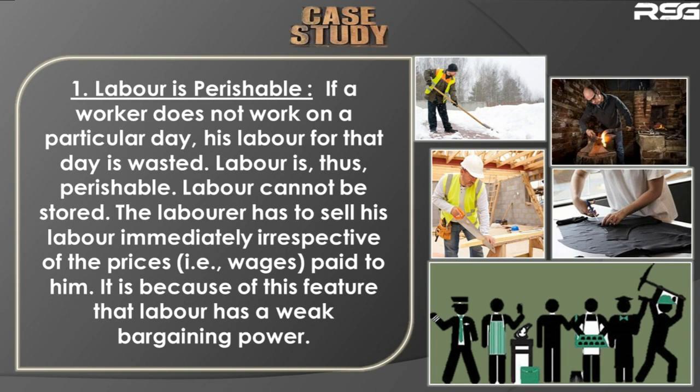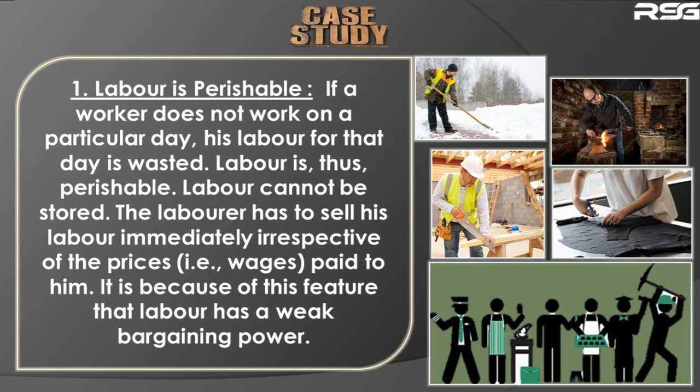Prices means the wages. For every work that he does, he gets money, and that money is called wages. So the laborer has to sell his labor immediately, irrespective of the price. You cannot bargain. For example, you cannot say, if you give me 500 rupees for an hour, then only I'm going to work.